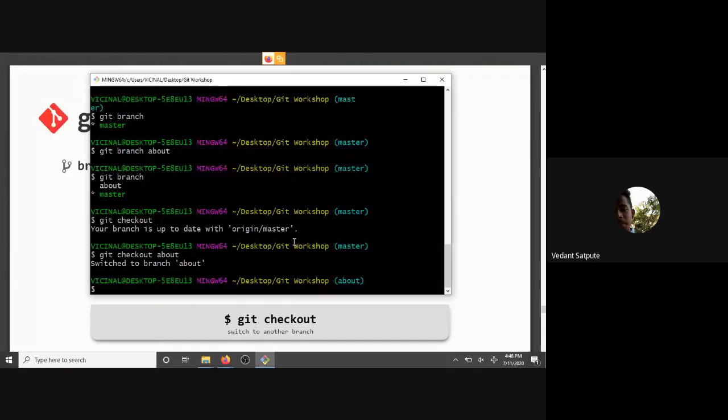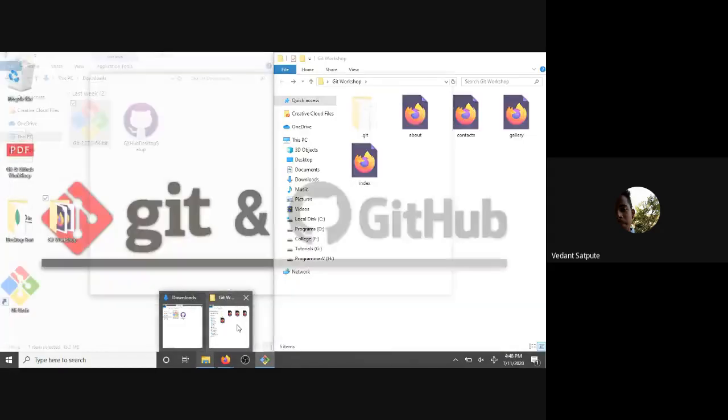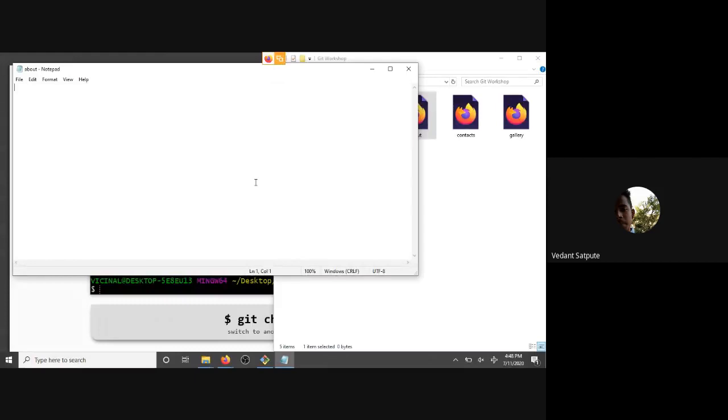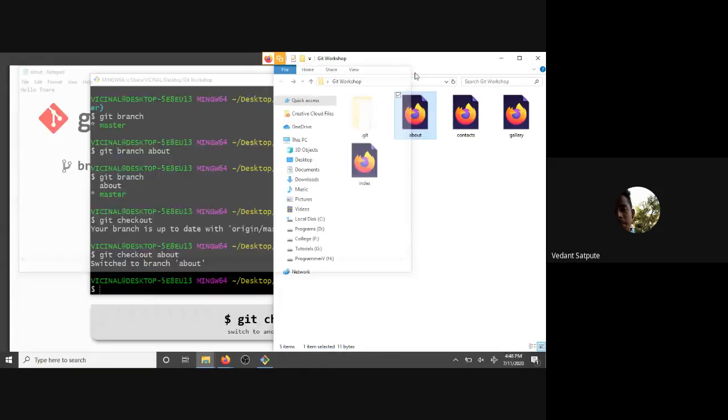So suppose I go to this file and open it, and I just add some text here and save it.